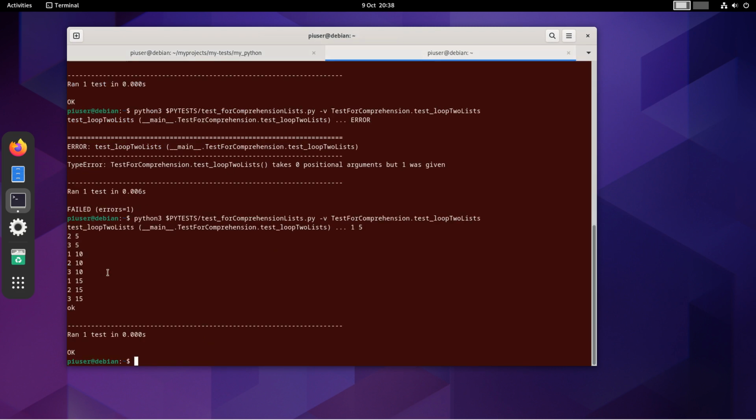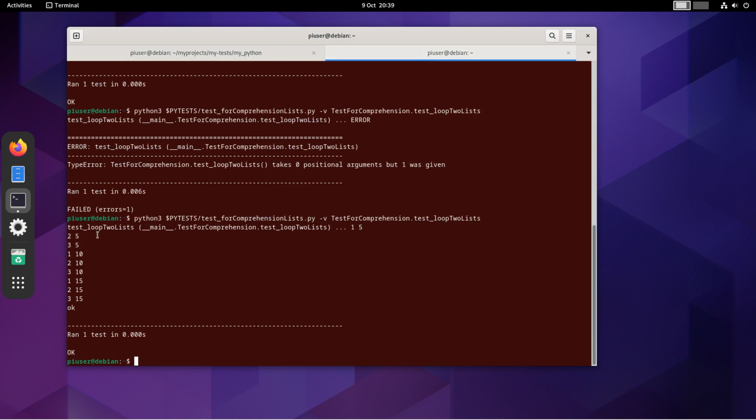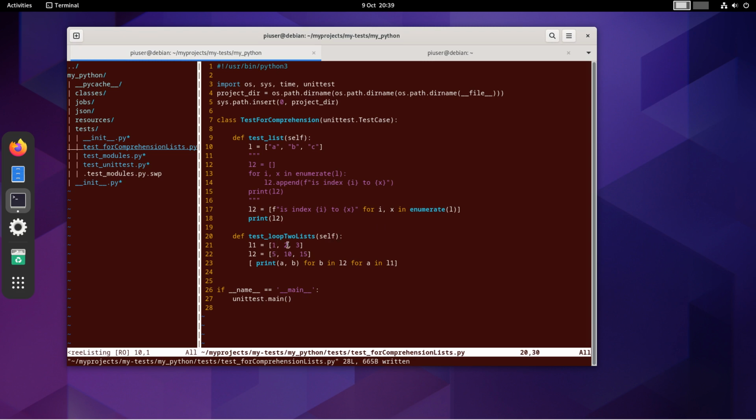So we've got a loop of 1, 5, 2, 5, 3, 5, 1, 10, 2, 10, 3, 10, then 1, 15, 2, 15, 3, 15, right? So that's the way it's done it.